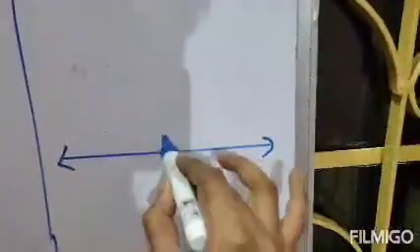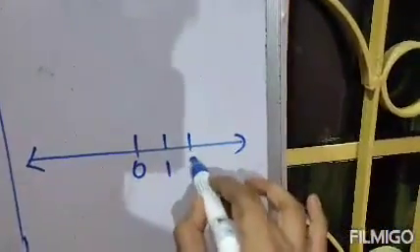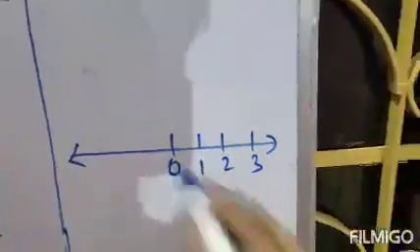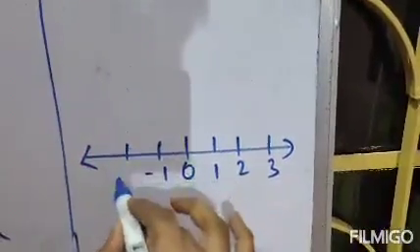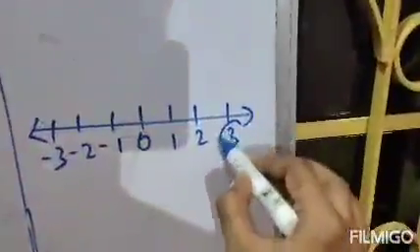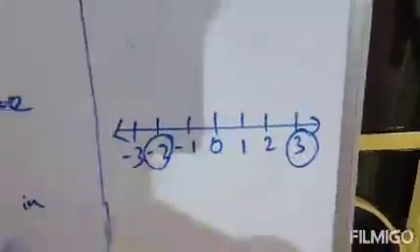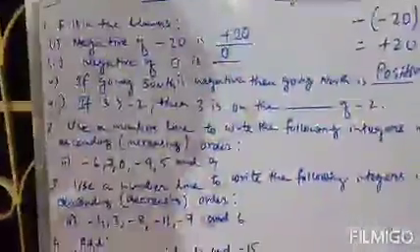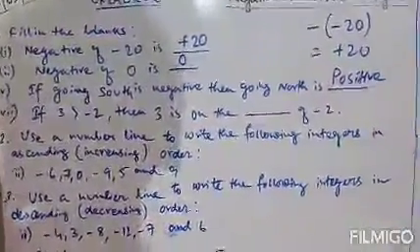So this is the number line: 0, 1, 2, 3. The negatives will be minus 1, minus 2 and minus 3. Now the numbers are 3 and minus 2. Clear? So the question says, if 3 is greater than minus 2, then 3 is on the dash of minus 2.